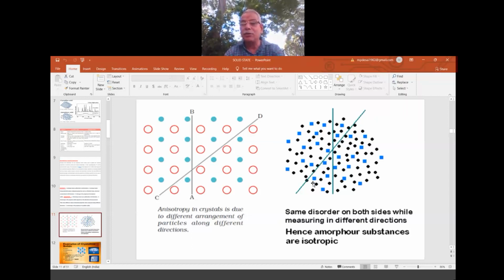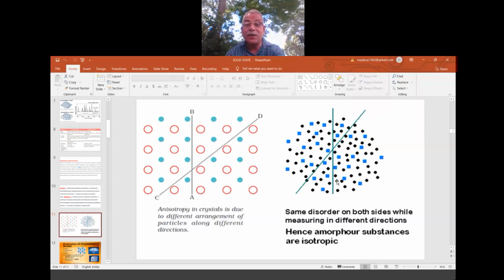So whether you go in this way, like the AB way, it is the same. Left hand, right also is there. There's no particular pattern maintained here. Now you can measure the property in the CD also. How have we measured here? So here also same. This also same. This is also same. That means the arrangement you see from the CD direction and from the AB direction is the same. No different pattern.